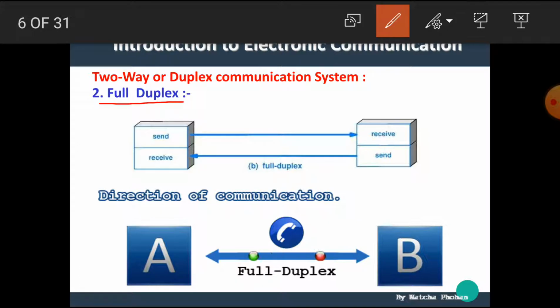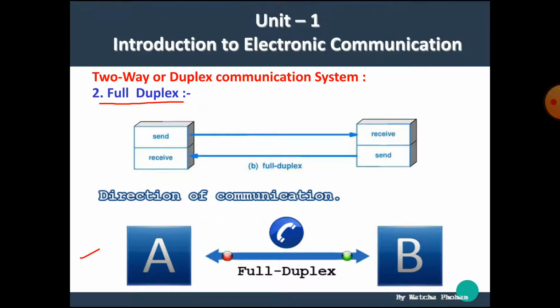In this communication system, the data can be sent and received at the same time. Here is the diagram of the full duplex communication system, which shows the data can be sent and received at the same time, from A to B and from B to A. An example of the full duplex communication system is our normal telephone or cell phone.